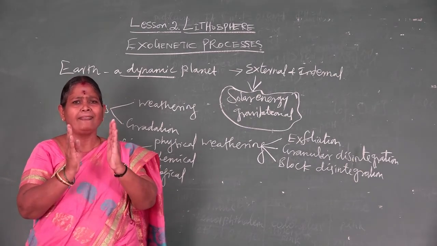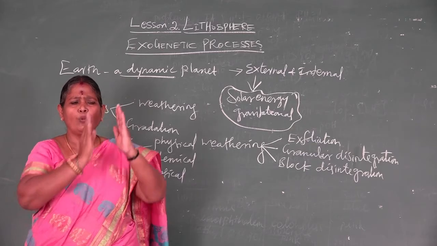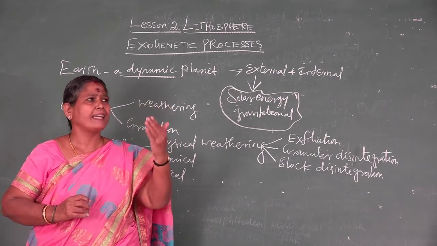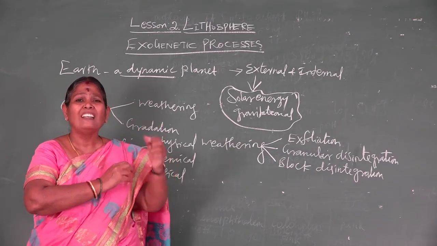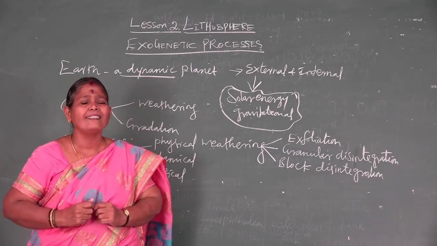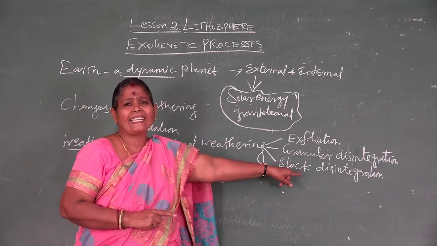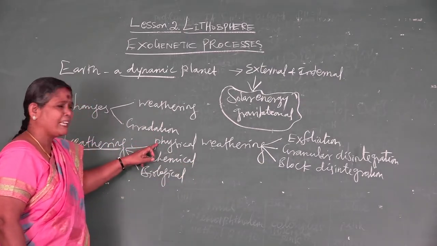So it develops into this side one stone, this side one stone, one block. Like that, when you travel anywhere and see the mountain side, you can observe such types of block mountains. How is it? It is because of this disintegration. So again I remind you, what is physical weathering?